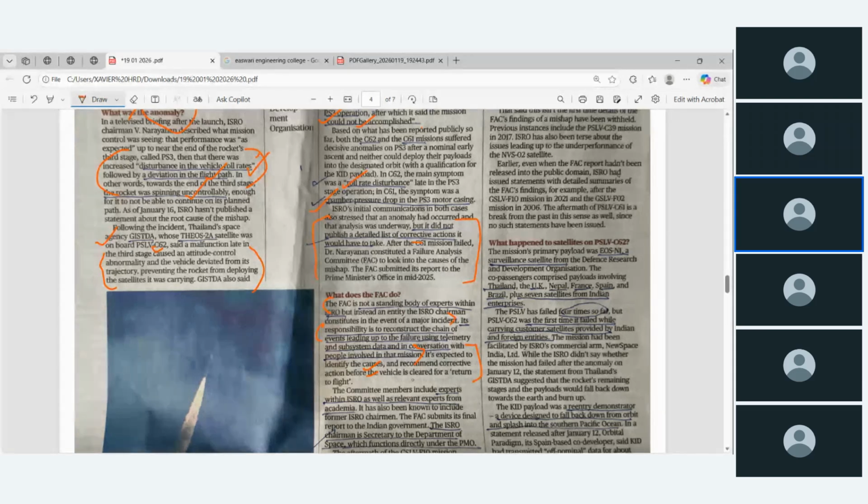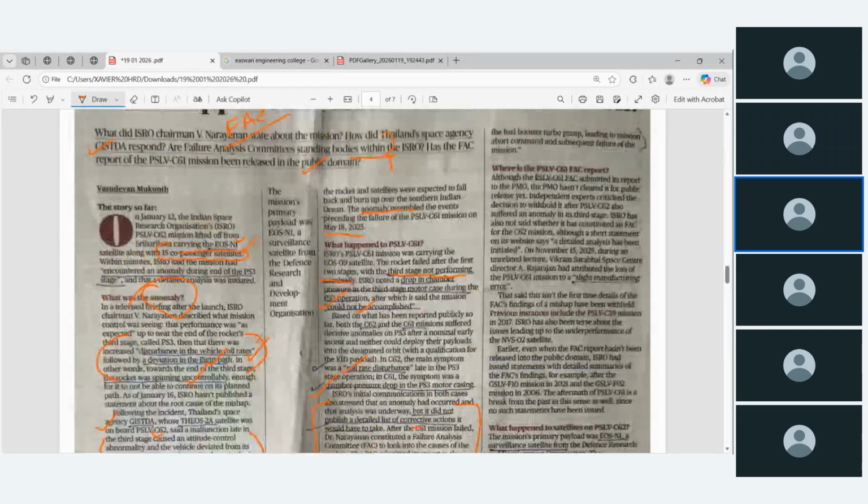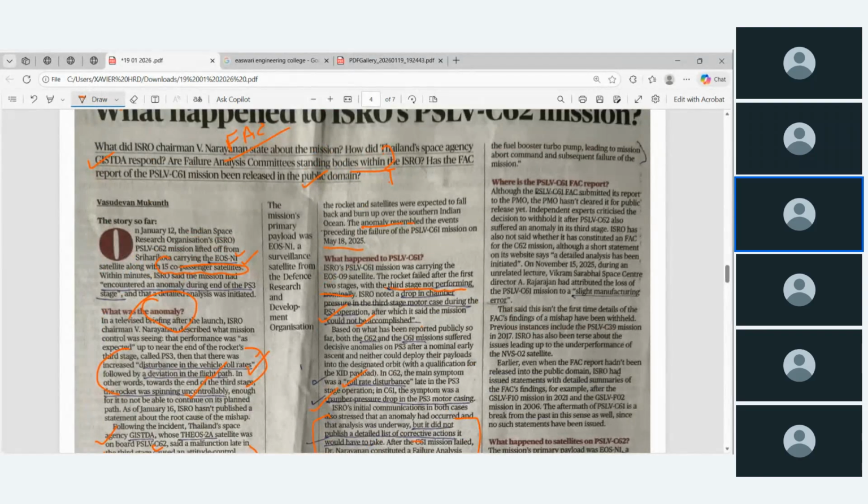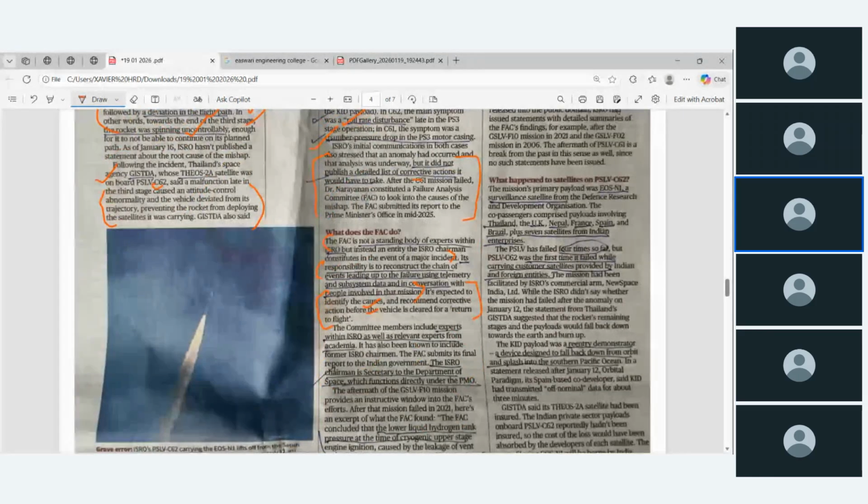Why are the people raising questions over ISRO? Is it a failure of ISRO or is it a failure of the failure analysis committee? Whatever input or suggestion was given by the FAC, the failure analysis committee, was it considered or not considered?